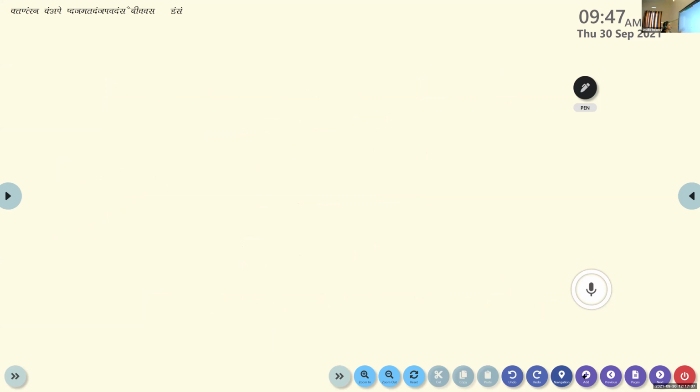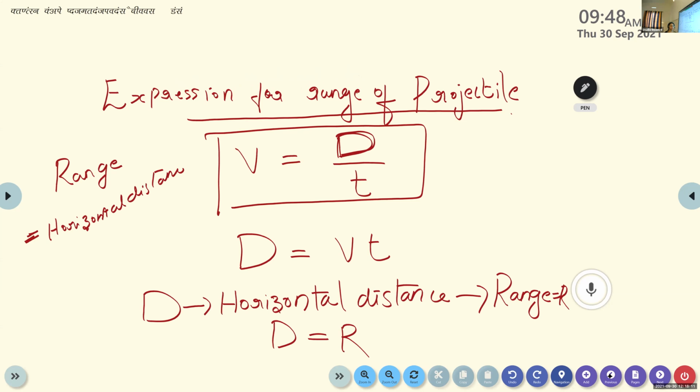Again, the term v. What does v represent? It is the initial velocity, or simply the velocity. But here we are considering a projectile that is moving only with an initial velocity, so we don't need to consider the final velocity of the object. This is the initial velocity. And what is the initial velocity here? Think and answer. What will be the initial velocity?